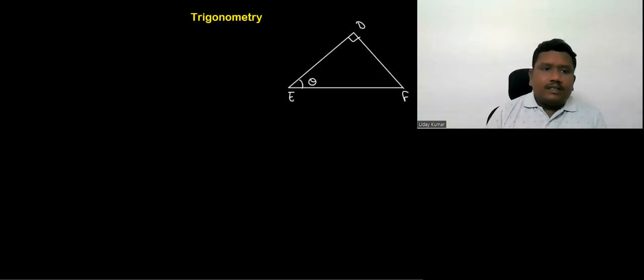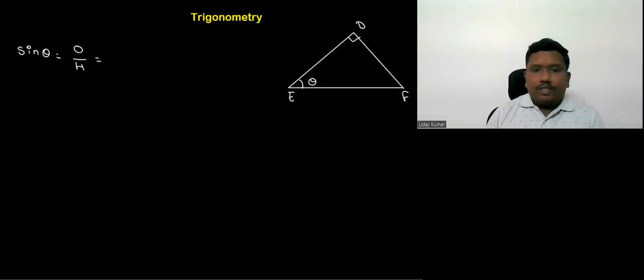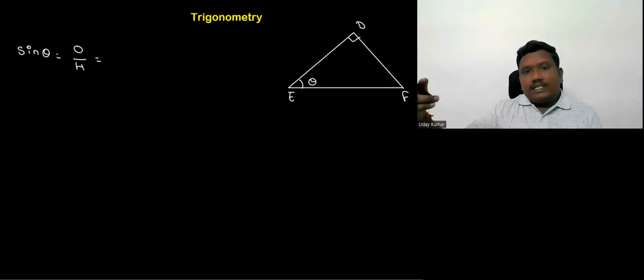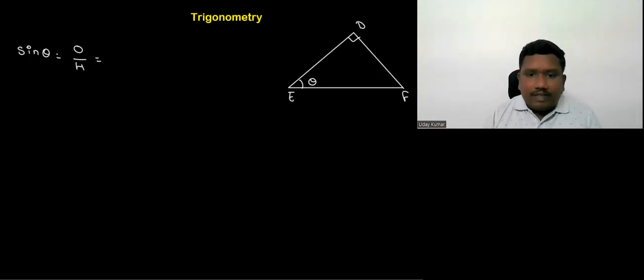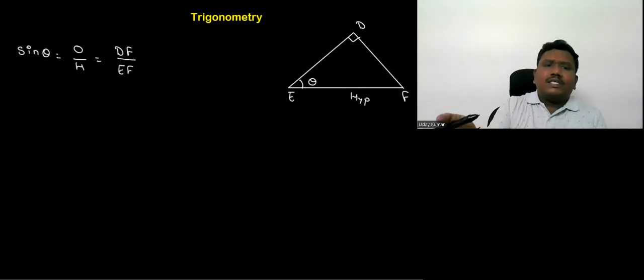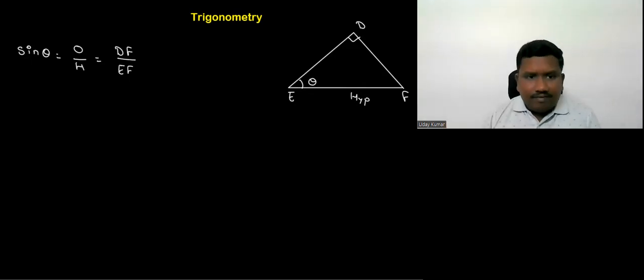If theta is here, according to the earlier information, what is sine theta? Sine theta means O by H, opposite side to the theta by hypotenuse. Now, according to the position of theta, what is the side opposite to theta? This is definitely the hypotenuse. First, we have to identify that in a triangle. Then automatically we'll understand theta's opposite side is DF. So sine theta is equal to DF by hypotenuse EF. According to this picture, sine theta is DF by EF.